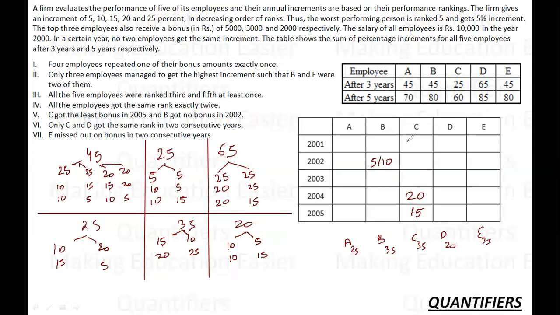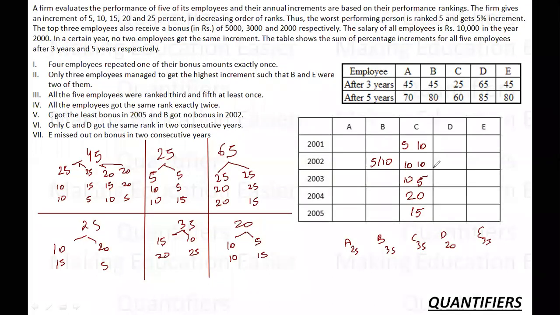The possibilities are either 5, 10, 10, or it is 5, 5, 15. Can I say it cannot be 15, 15? Why? Because then two values are getting repeated, 5, 5 and 15, 15. But I can repeat only one rank twice, which means the only possibility is 10, 10, 5. And now this 10, 10, 5 can be arranged in either of these two ways. These are the two possibilities.